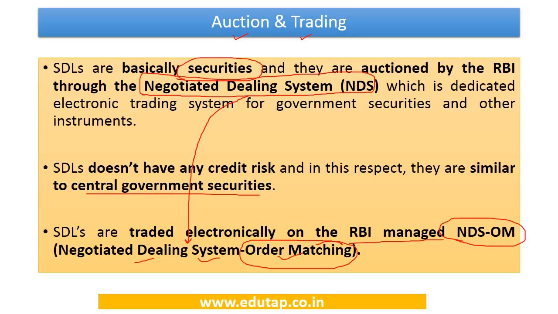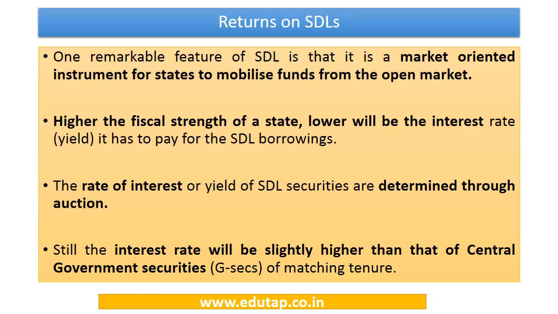Now let's talk about the return on these state development loans. One remarkable feature of these loans is that it is a market oriented instrument. So you will be getting interest rates which will be based on the market interest rates, and the governments use the markets to mobilize funds for their purposes. Now the actual interest rate is going to depend on a number of factors, and one of the factors is going to be the fiscal strength of the state or the paying capacity of the state.